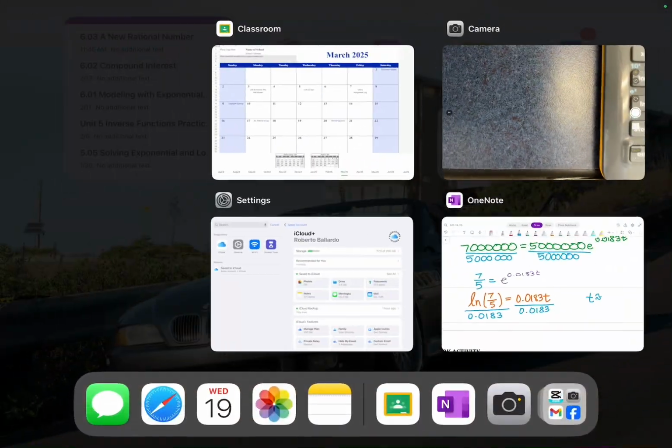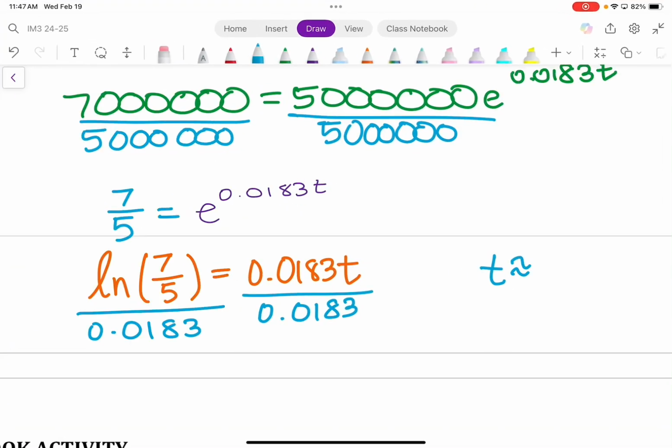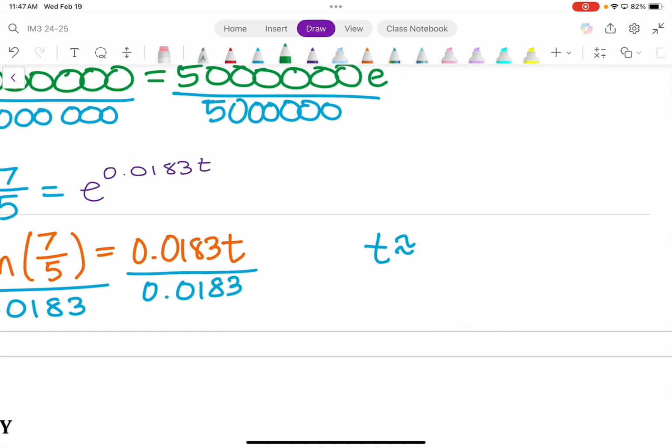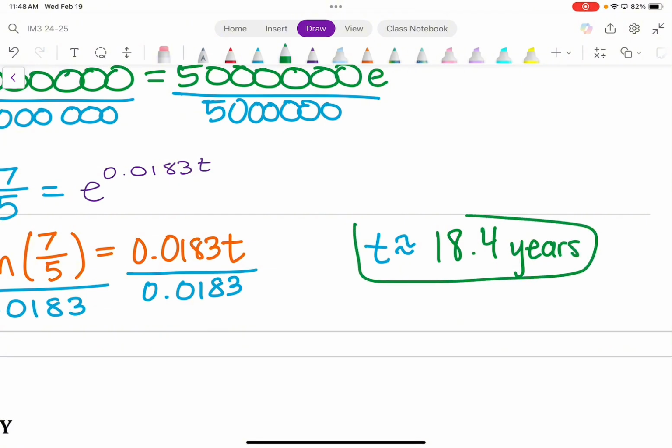We're going to go back and write it out. Let's not forget, the final sentence says round to the nearest what? 10th of a year. So 18.386 will round to 18 point what? 18, not 18.3, but 18.4. And let's not forget the units. Are we talking about minutes, months, days, years? It's going to take 18.4 years before this person sees their investment go from 5 million to 7 million.